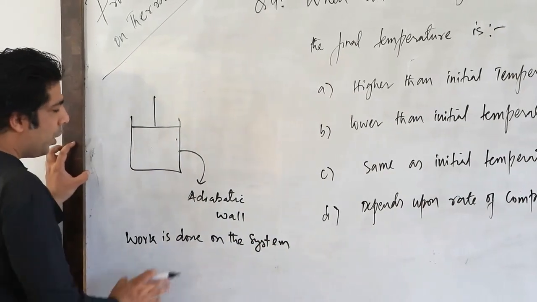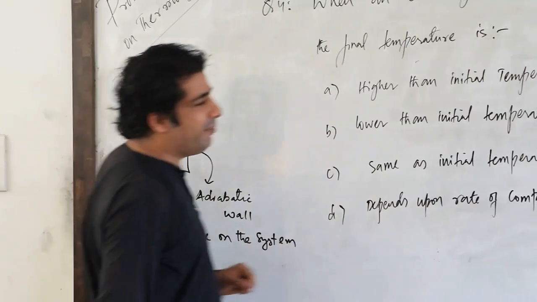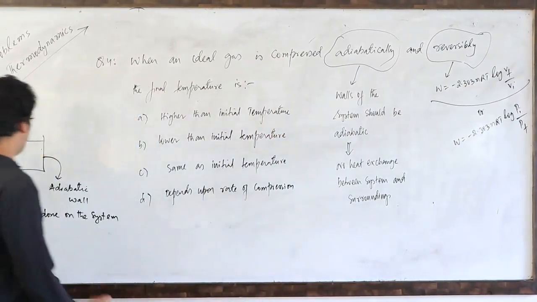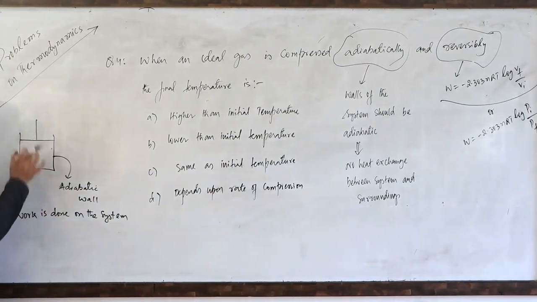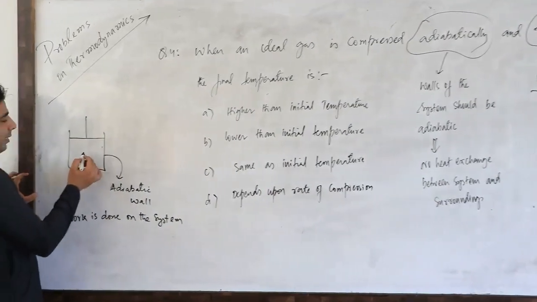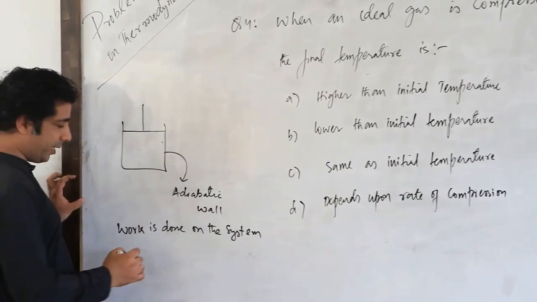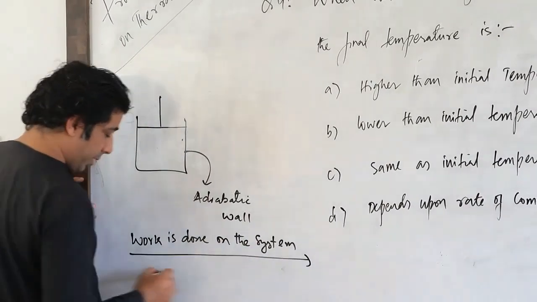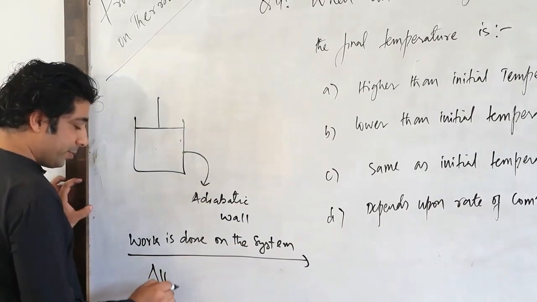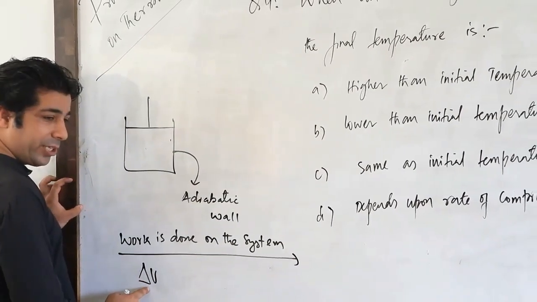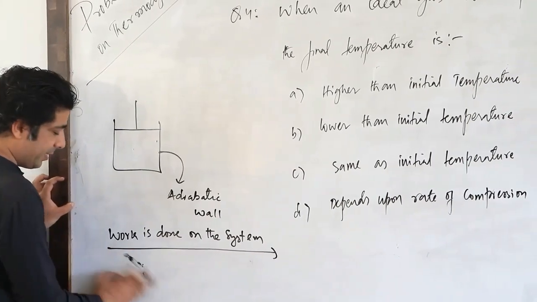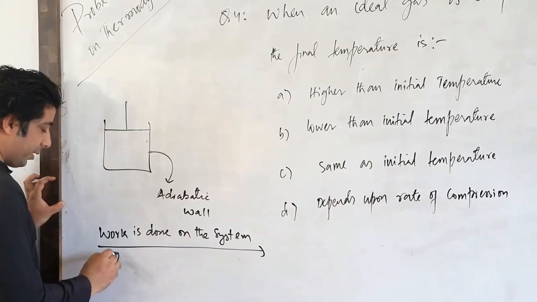Correct? So now this work is which work, my dear friend? This is a reversible work. So when it is compressed, what will happen? Remember always, work is done on the system. So because of this, delta U, the change in internal energy, or we can say that the internal energy of the system, will increase.